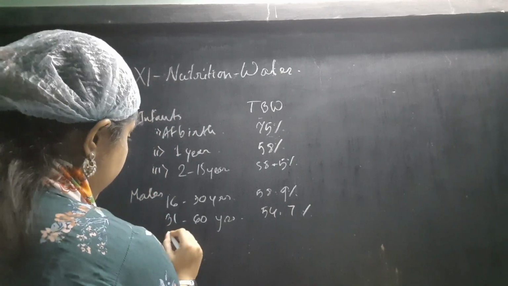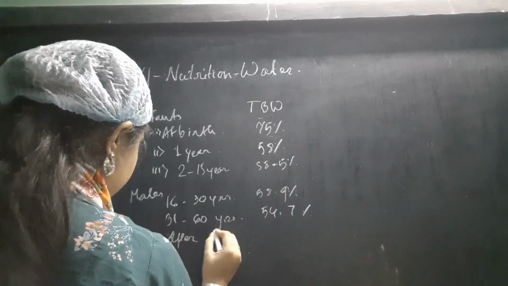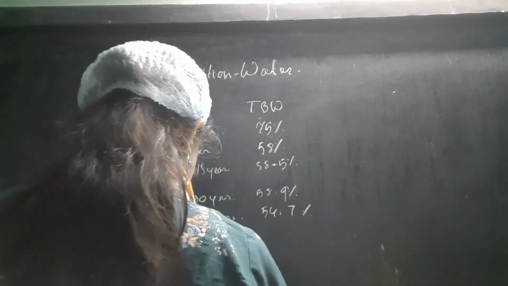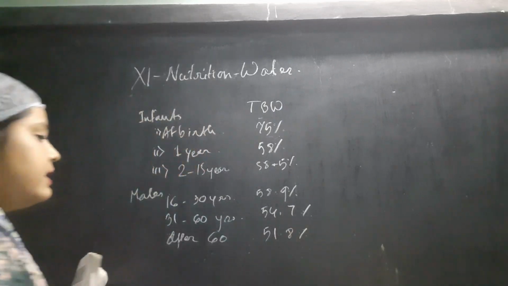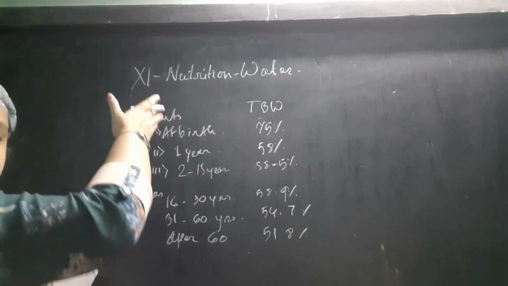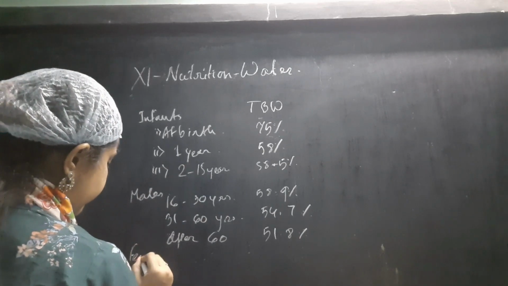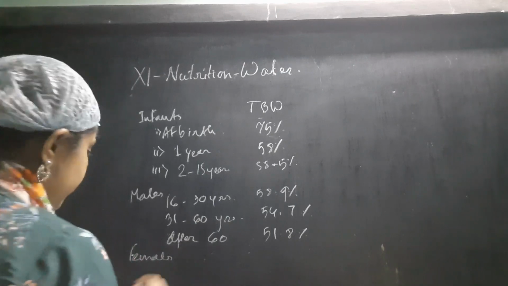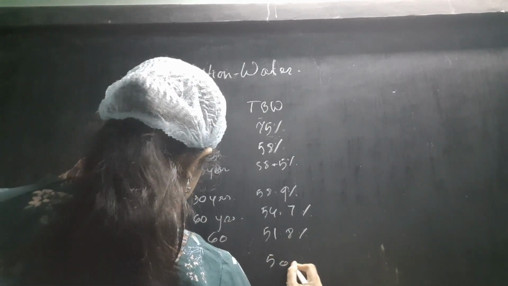And after 60, it becomes very low, more or less 51.8%. So you can see that from the smaller age to the higher age, it is going downwards. And for the females, for the same age group, 16 to 30, it will be 50.9%.